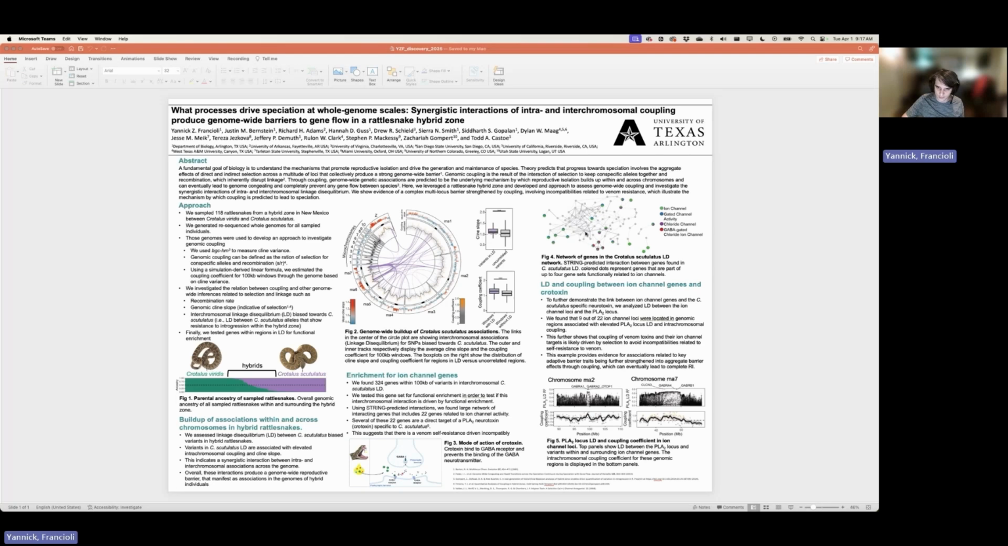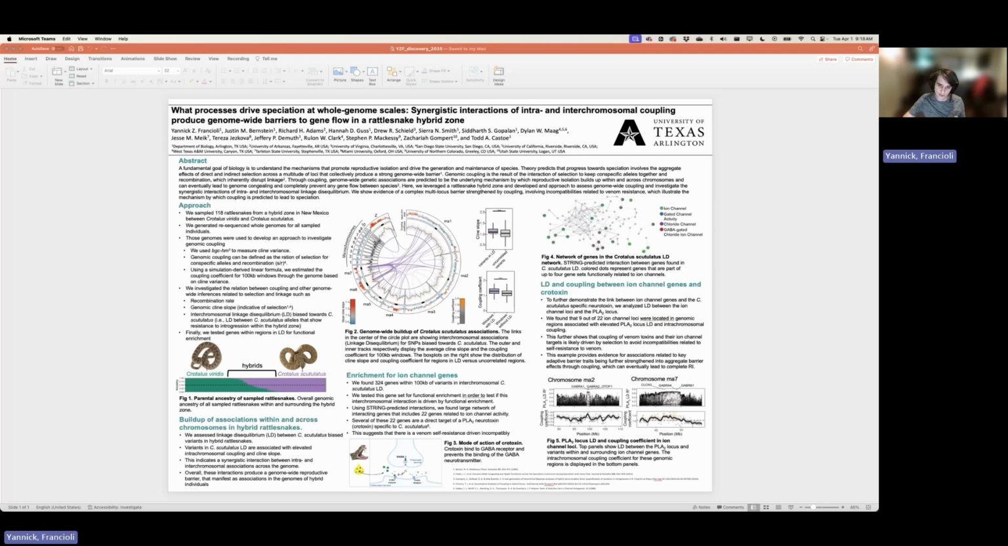What you see here in figure 4 is the network of genes that we found with their interactions, and all the colored genes are the ion channel genes. Finally, to further demonstrate this link between ion channel and the neurotoxin, we analyzed the linkage disequilibrium between the ion channel loci and the PLA2, the neurotoxin locus. That's what you see here on the top panel, and as you can see, the linkage disequilibrium is actually through the roof in the region that contains the ion channel genes.